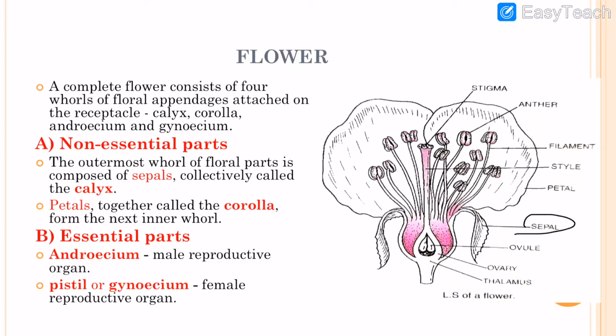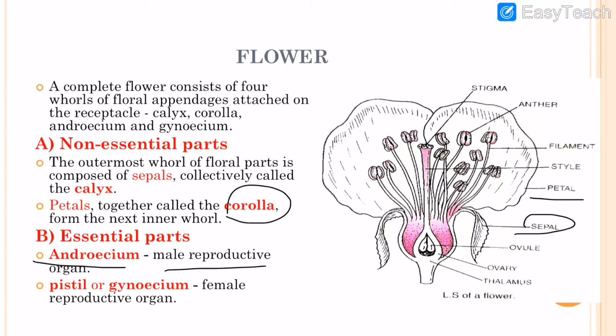Second non-essential part is petal, and it's also known as corolla. It is the colored part, and it is present next to the sepals. Dear students, when we talk about the essential parts, the first essential part is androecium. Androecium is also known as the male reproductive organ, and here androecium is also known as stamen.